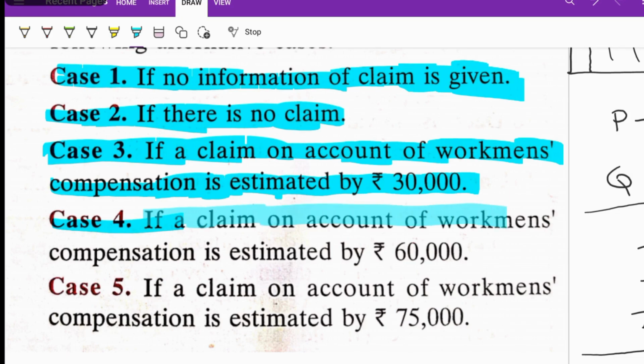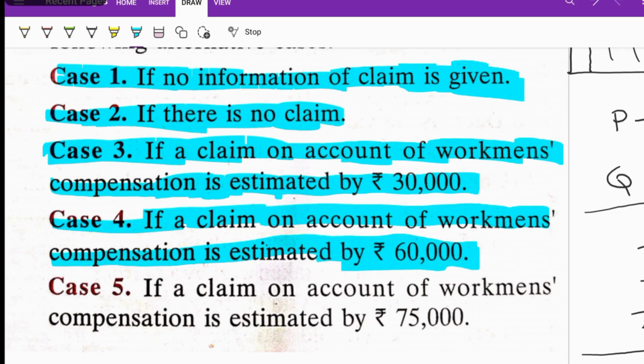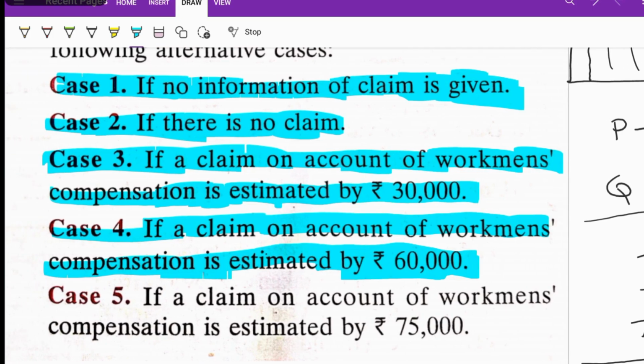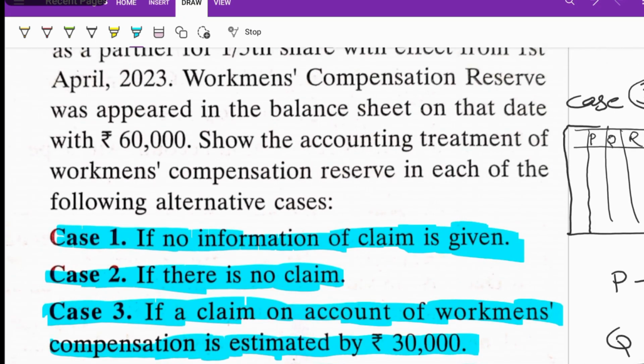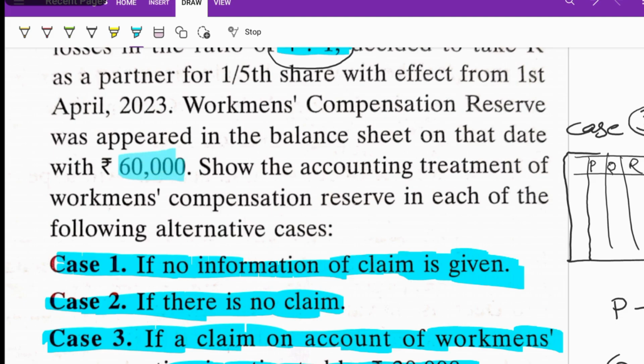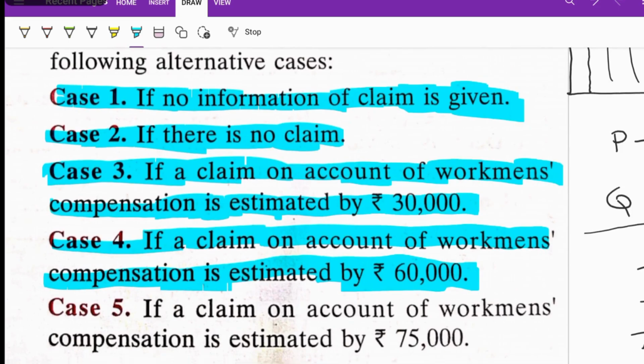If a claim on account of workman compensation is estimated at 60,000. So in this case, what is happening? See, the reserve and the claim are both equal. We know that the workman compensation reserve is 60,000, and the claim also becomes 60,000.